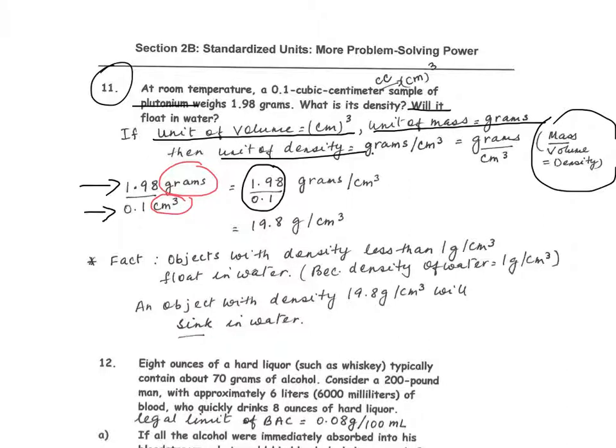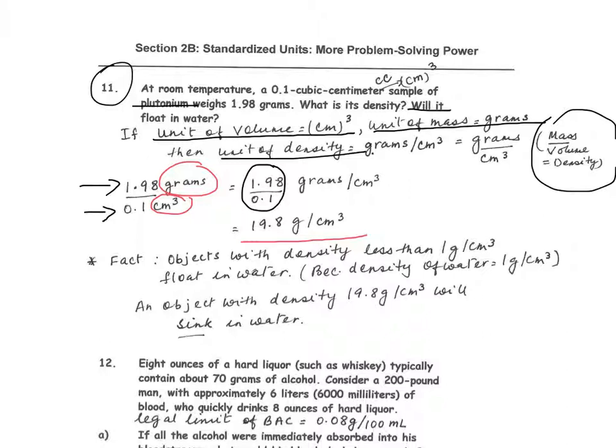Per because of division. So combining the numbers, we get 19.8 grams per centimeter cubed. Just remember that mass over volume is density, so it's grams per centimeter cubed. That's the unit for density.